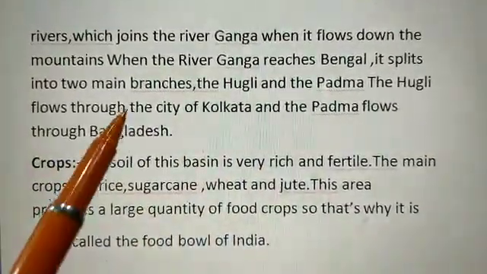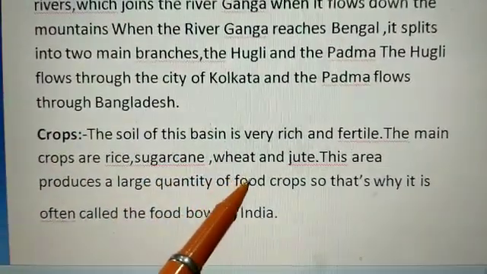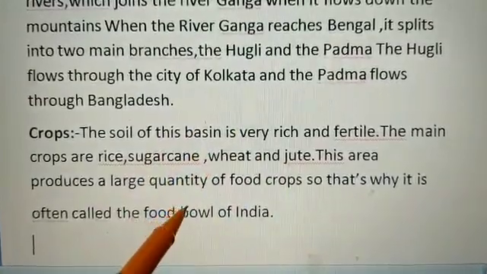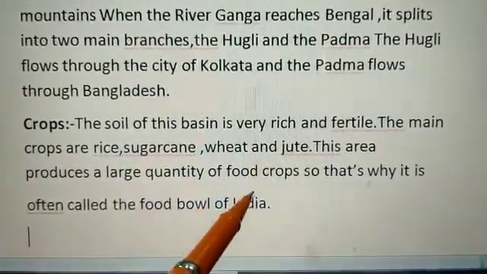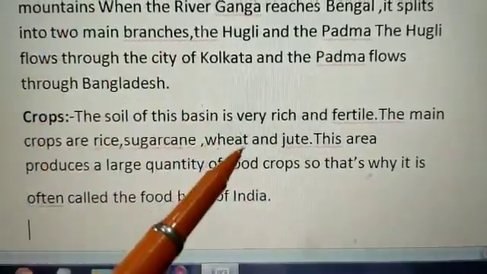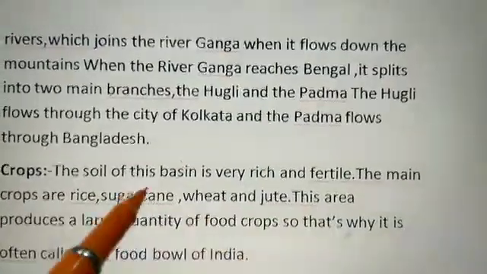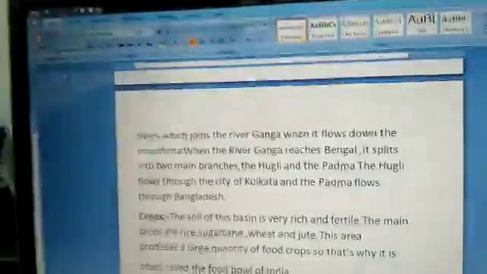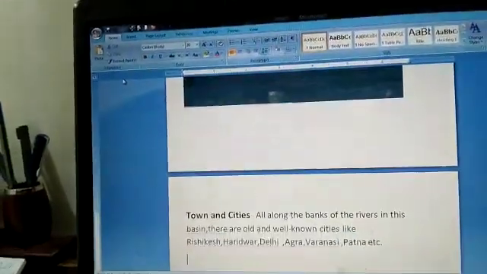The main crops of this basin are rice, sugarcane, wheat and jute. The Ganga basin area produces a large quantity of food crops, so that's why the Ganga basin is also called the food bowl of India. That's why the Ganga river is also called the most holy river of India.